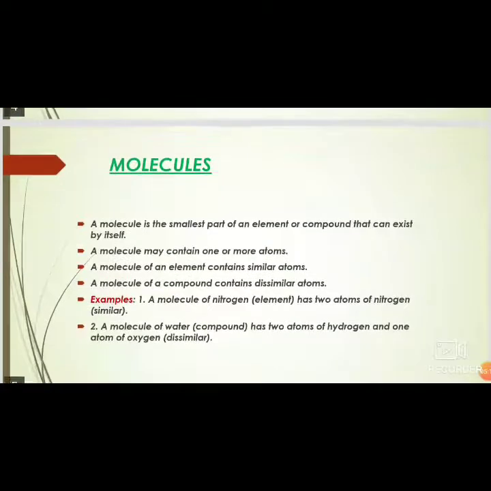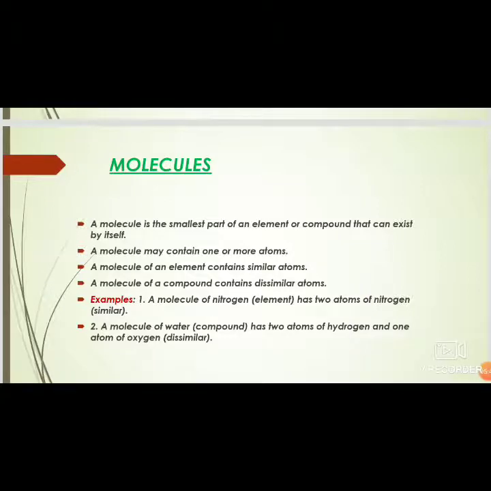Next we take up molecules. A molecule is the smallest part of an element or compound that can exist by itself. Students, there are some atoms that can exist alone, but other atoms can only exist in groups.